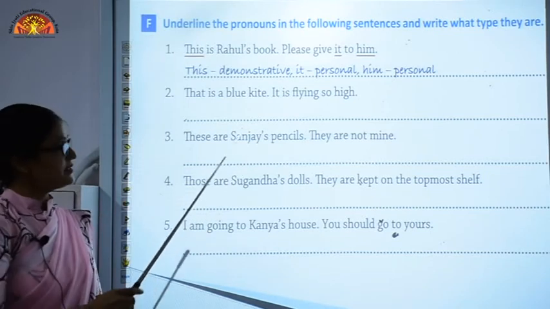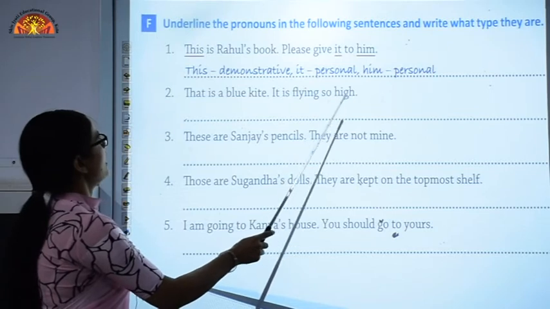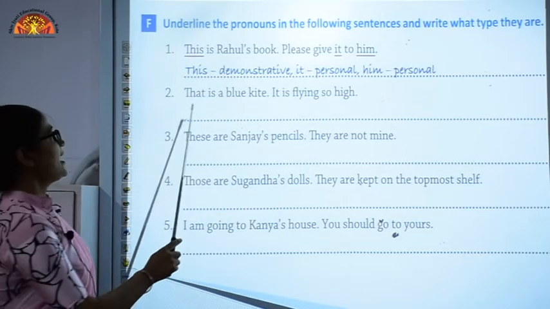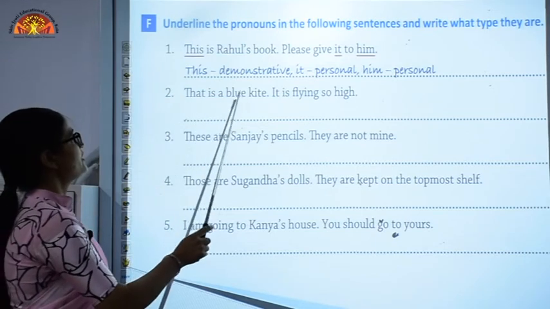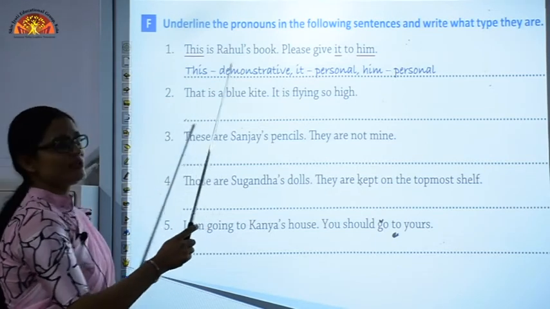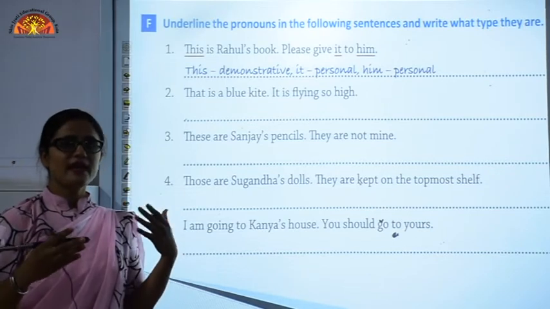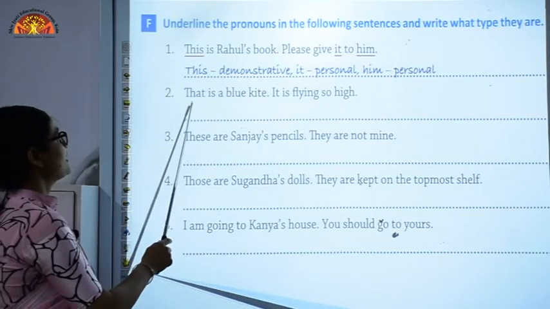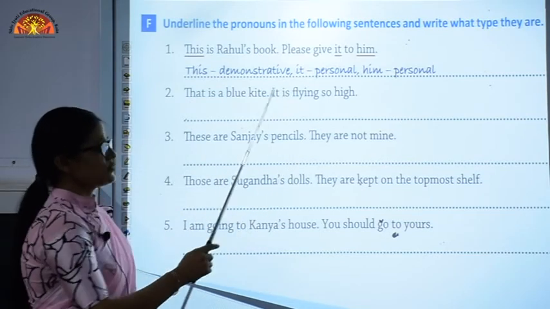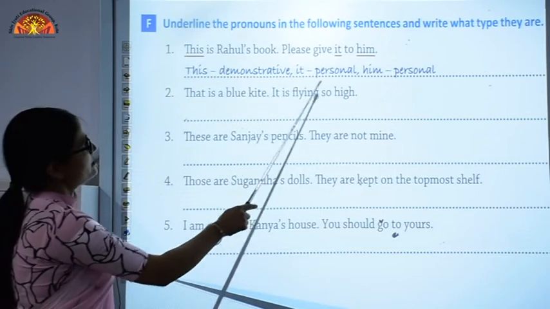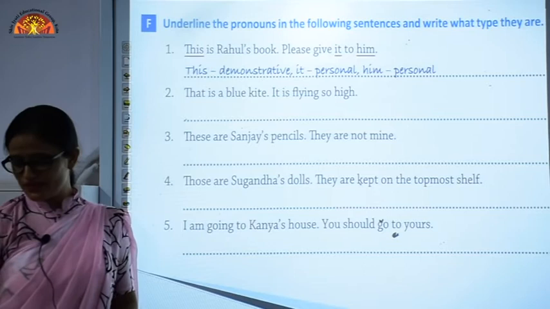Now the second sentence is, that is a blue kite, it is flying so high. In this sentence, that is a demonstrative pronoun because it is showing the position of the kite, that is a blue kite. We are pointing out that blue kite. So that is a demonstrative pronoun. It is flying so high. So the word it is again a personal pronoun. Rest of the sentences you can do on your own.